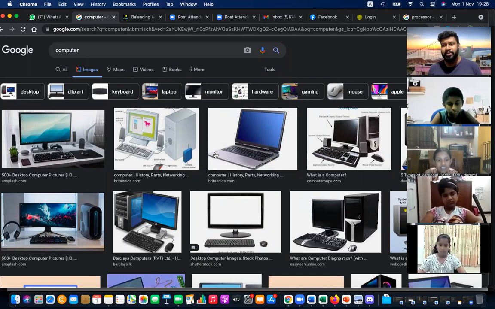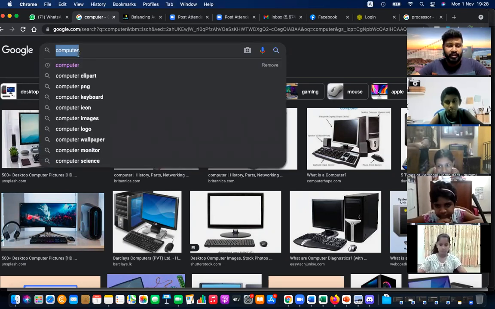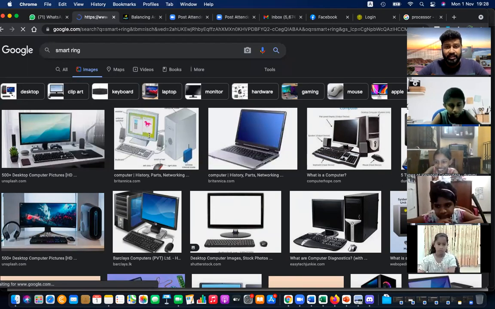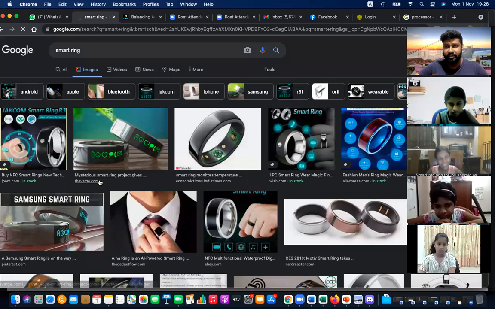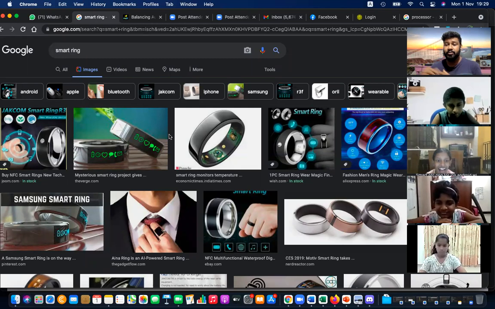So Chinese people are telling one thing. Computers will be even cheaper than garbage in the future. Computers will be cheaper than garbage, which is why the microchip is everywhere. Here, inside a ring, this is called a smart ring. A chip can be placed inside a ring, so you call it a smart ring. So how cheap is that? Think about that. And it can be connected to Wi-Fi.